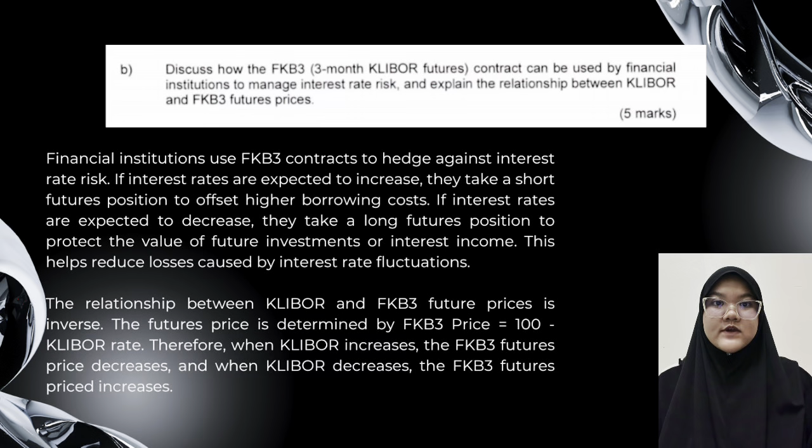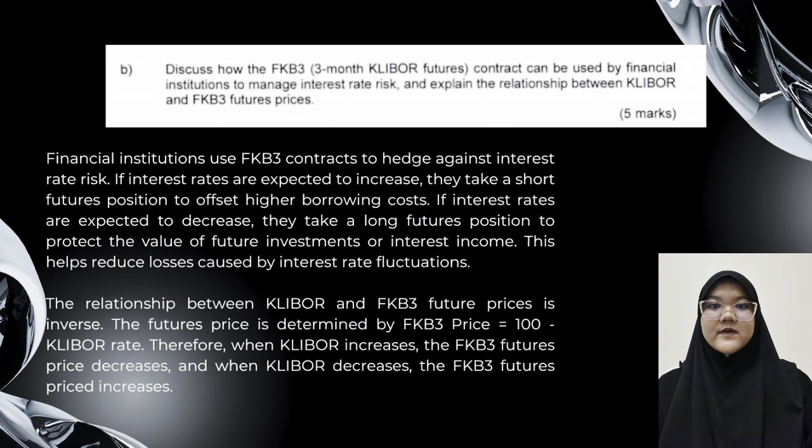Now, I will explain question 2B. This question asks us to explain how financial institutions use FKB3 future to hedge against interest rate risk and the relationship between CLIBOR and FKB3 future price. Financial institutions use FKB3 contracts to hedge against interest rate risk. If interest rates are expected to increase, they will take a short future position to offset higher borrowing costs. If interest rates are expected to decrease, they will take a long future position to protect the value of future investment or interest income. This helps reduce losses caused by interest rate fluctuation.